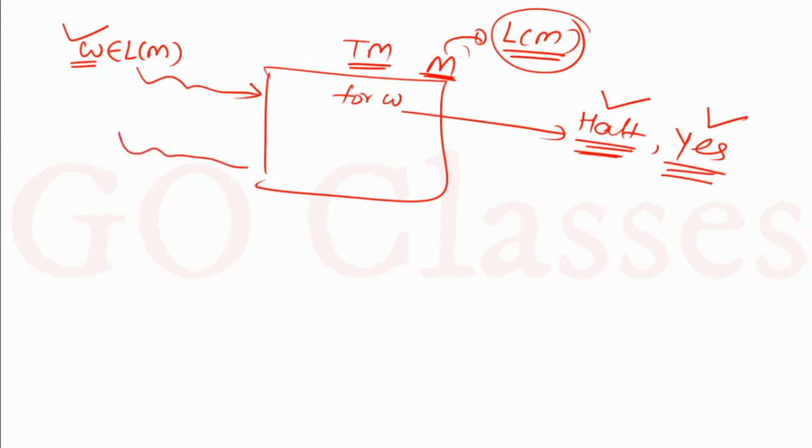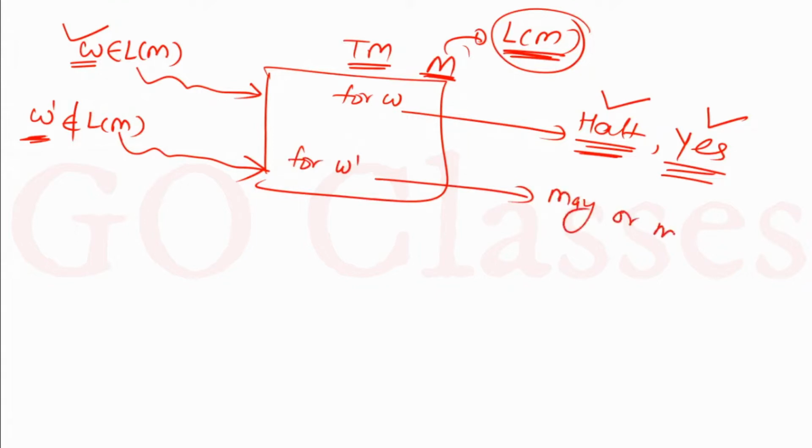Now if you give a string which does not belong to the language of the Turing machine, let's assume I give W dash. So this W dash is basically a non-member of the Turing machine. Of course this is not a correct way to say it, but the point is that W dash does not belong to the language of this Turing machine. In that case, for W dash, the Turing machine may or may not halt.